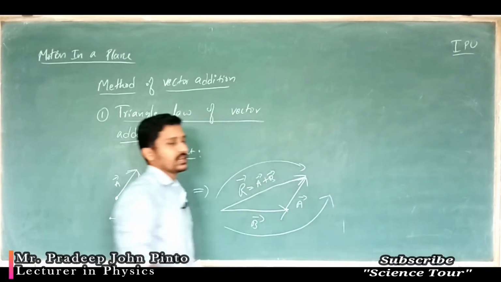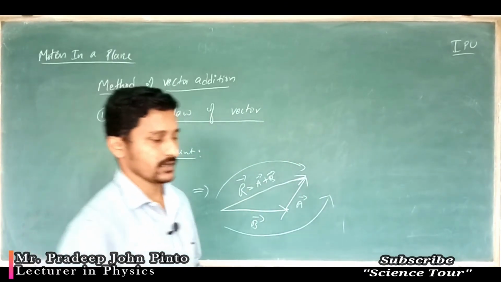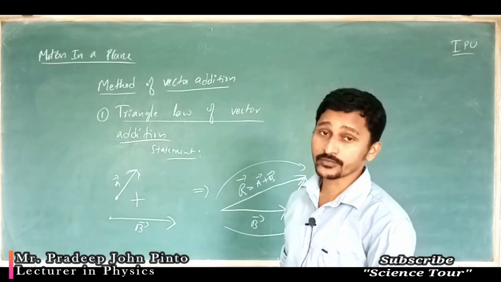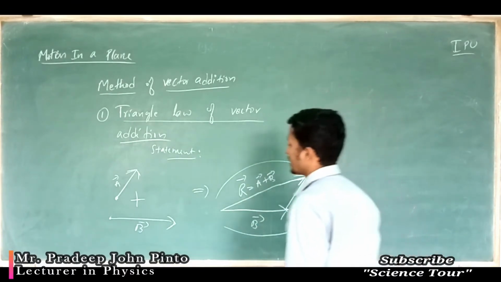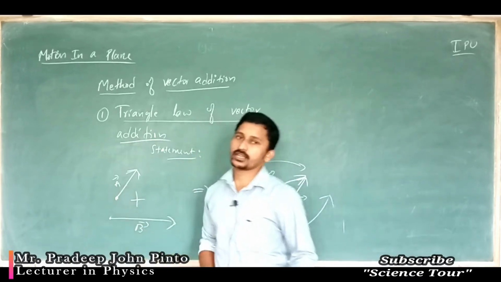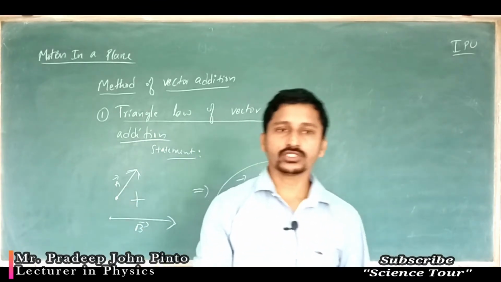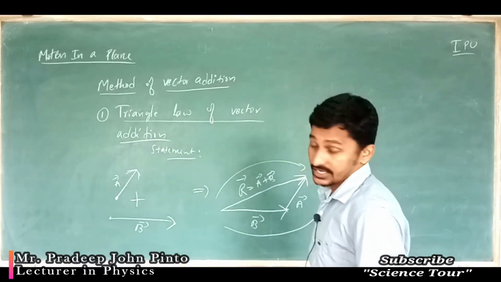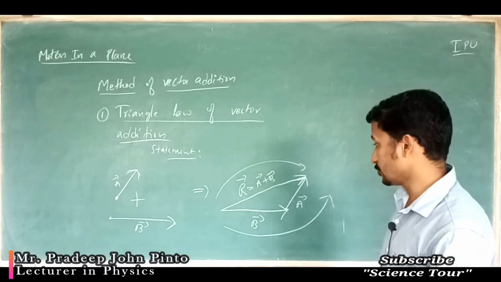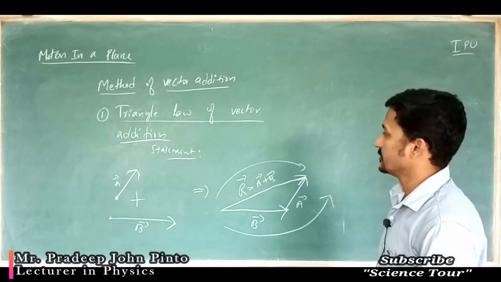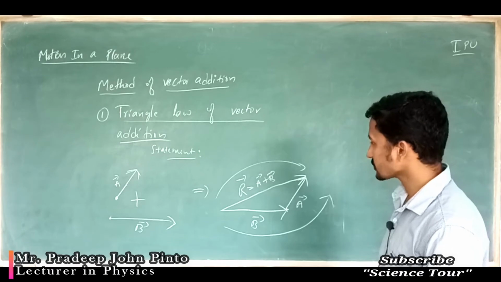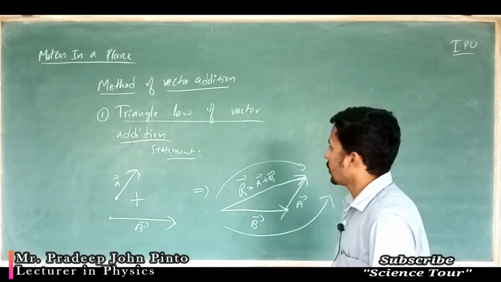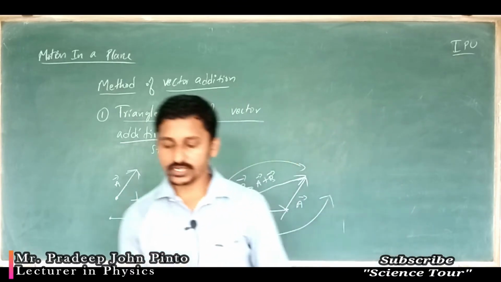For 3 marks they will ask you this question in board exams: state the triangle law of vector addition. What you have to state is that if 2 vectors can be represented by the 2 sides of a triangle taken in the same order, both in magnitude and direction, then the third side represents the resultant of those 2 vectors taken in opposite order. That is the triangle law of vector addition.